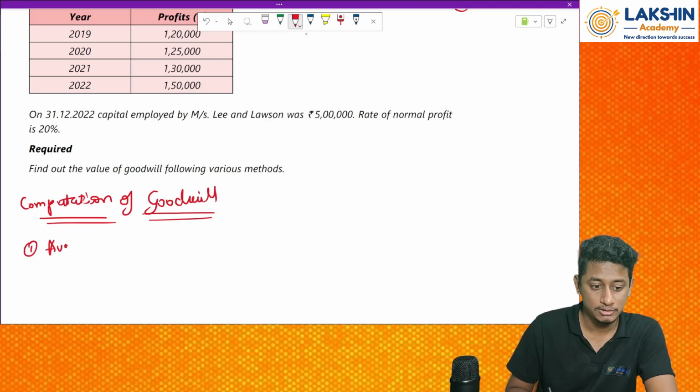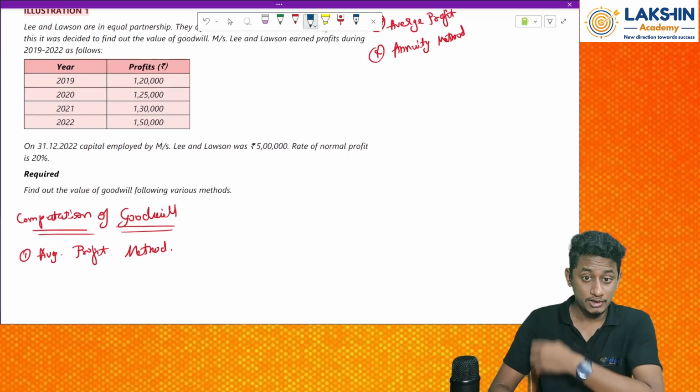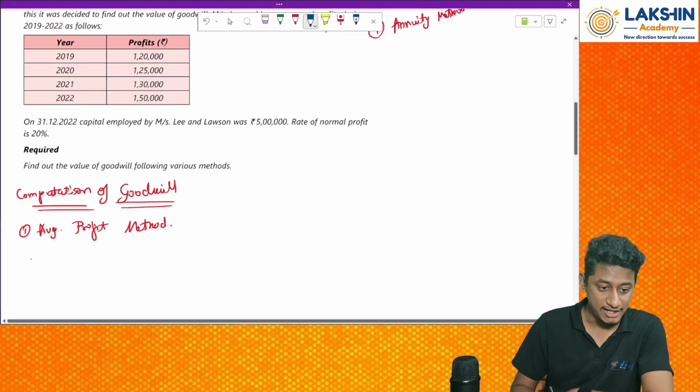First method, it is my average profit method. Okay, let me zoom this out. So look over here. They have given us the profits. I will just write down the profits first of all.